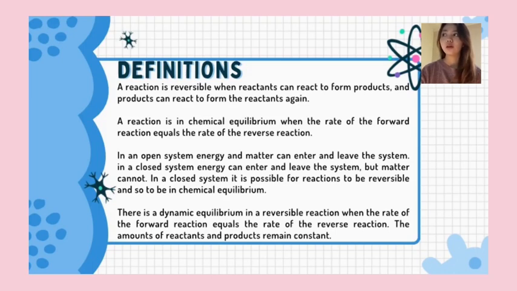In an open system, energy and matter can enter and leave the system. In a closed system, energy can enter and leave the system, but matter cannot. In a closed system, it is possible for a reaction to be reversible and so to be in chemical equilibrium. There is a dynamic equilibrium in a reversible reaction when the rate of the forward reaction equals the rate of the reverse reaction. The amounts of reactants and product remain constant.